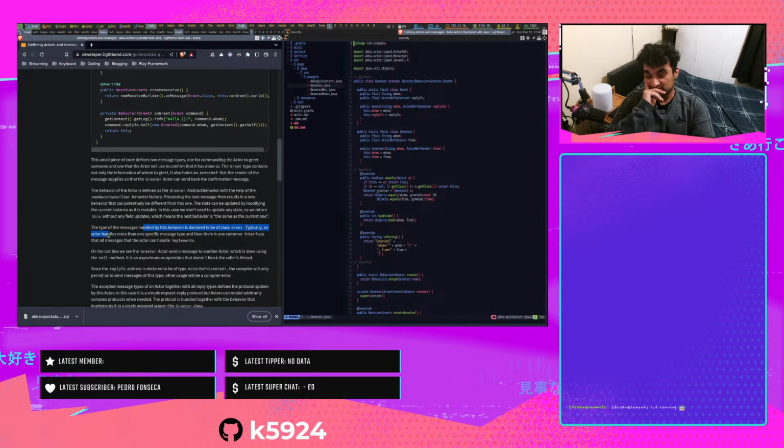Typically, an actor handles more than one specific message type, and then there's one common interface that all messages the actor can handle implement. On the last line, we see the greeter actor sends a message to another actor, which is done using the tell method. It's an asynchronous operation that doesn't block the caller's thread. Since the reply to address is declared to be type actor ref greeted, the compiler will only permit us to send messages of this type. Other usage will be a compiler error.